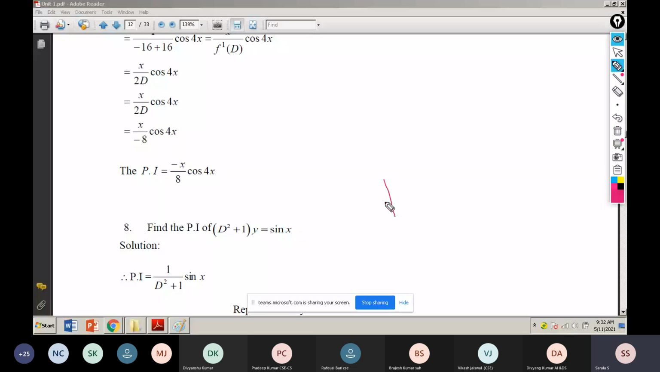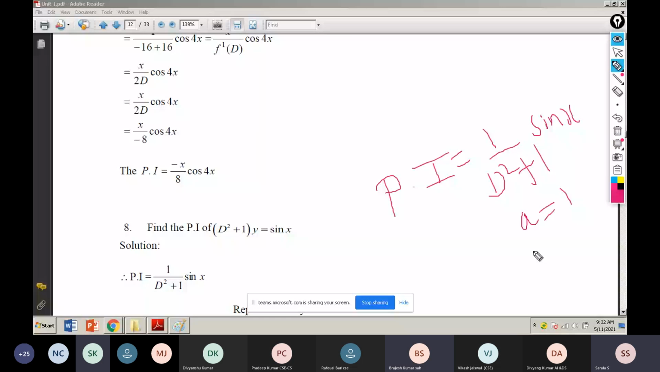For the particular integral, I write 1 by D squared plus 1 of sin x. What is the value of a here? The value of a is 1. What is the condition? The condition is D squared equals minus a squared. That means the formula is D squared is equal to minus a squared.